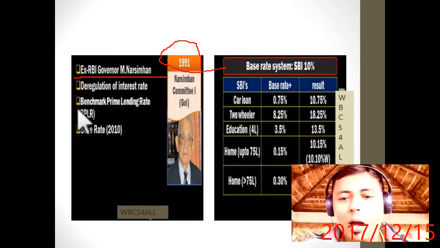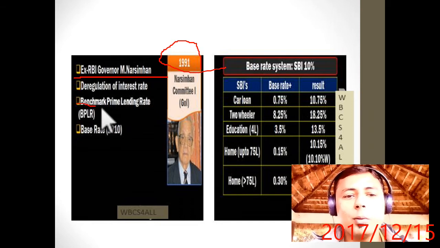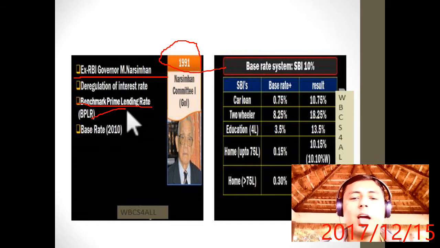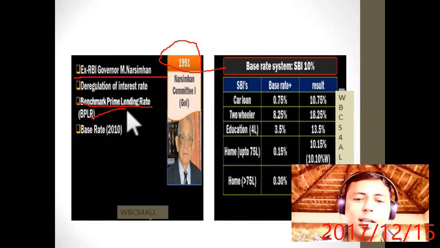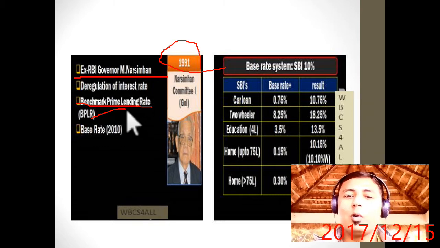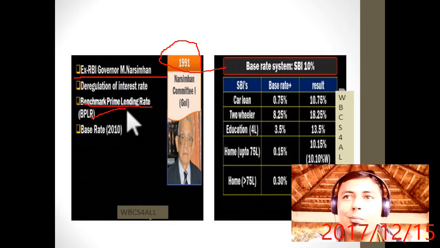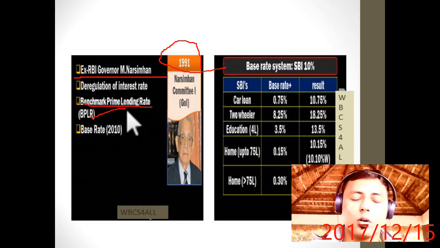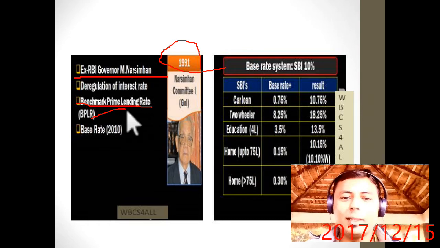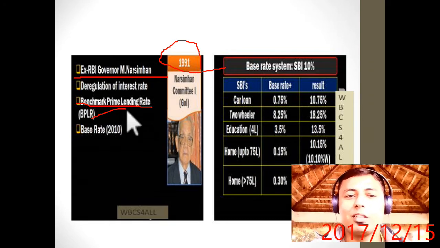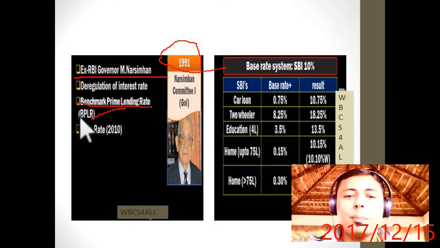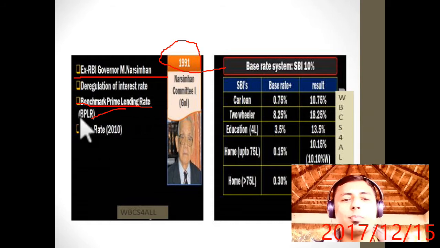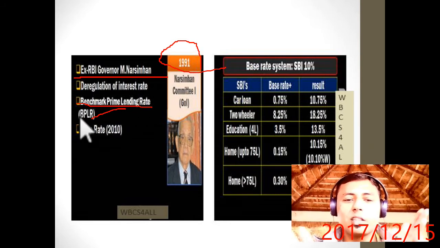Apart from that, he said there should be a benchmark prime lending rate, BPLR. But what is BPLR? Earlier, suppose some businessman came and I had a very good link with him. I would tell him, sir, I will give you a loan at 10%. If some poor person came, I would tell him, I will give you a loan at 20%. This happened before LPG. Now Narasimham was of the view that there should be a benchmark prime lending rate. You should decide the benchmark prime lending rate, and for the rest there should be a formula. How?